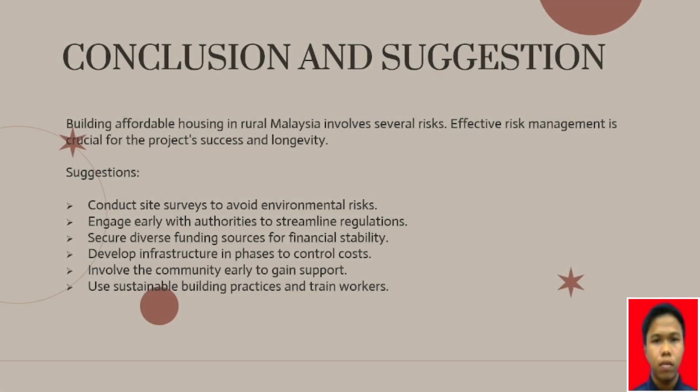Okay, this is our conclusion and suggestions. Building affordable housing in rural Malaysia involves several risks. Effective risk management is crucial for the project's success and longevity. Our suggestions are: first, conduct a site survey to avoid environmental risk. Second, engage early with authorities to streamline regulations. Next, secure a funding source for financial stability.